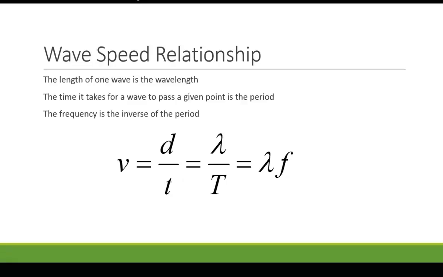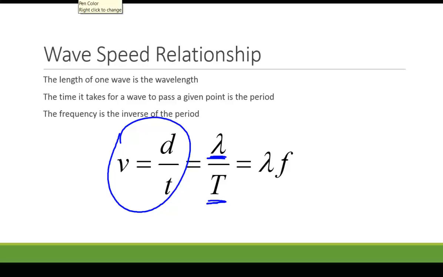So if we first look at this equation that we've been using all semester long, V equals D over T, kind of like what we did with circular motion, the distance of one wave is this wavelength. This is the Greek letter lambda. That is the wavelength. And we know the time it takes that wave to pass a given point is the period. So we can say that the wave speed is equal to the wave's wavelength divided by the period. And we know 1 over the period equals the frequency. And in physics, we like to have all of our equations on one line. And that leaves us with V equals lambda times F. So wave speed equals wavelength times frequency.